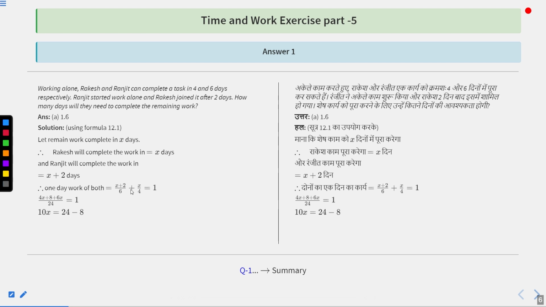Now after simplifying this equation, the LCM of 6 and 4 is 24. So we are going to get 4x plus 8 plus 6x in the numerator, that should be equal to 1. So from here 10x is going to be equal to 24 minus 8, or 10x equal to 16. So the value of x is 1.6. That means option number A, 1.6, is our correct answer.